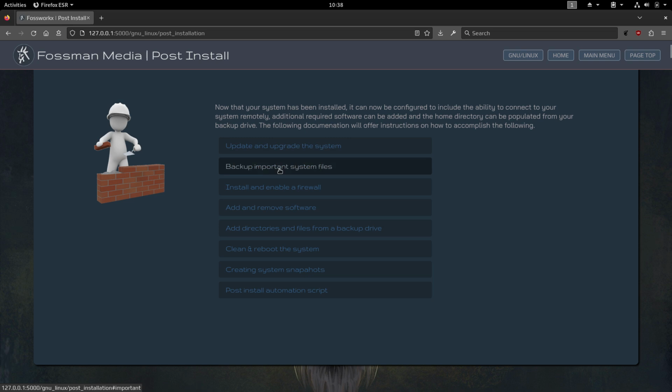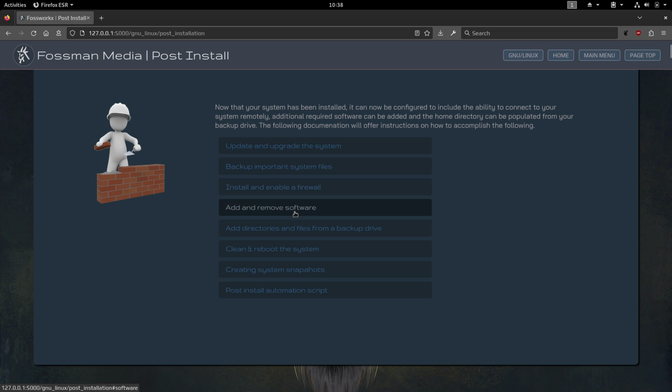How to back up important system files, such as the bashrc, sources.list, .profile, stuff like that. How to install and enable a firewall. These instructions will describe this process with UFW specifically, which in most cases will be the firewall that most people will go with.